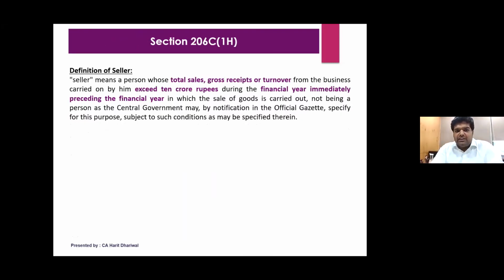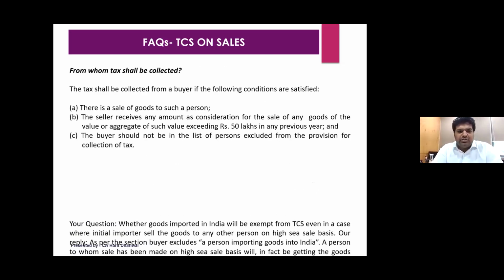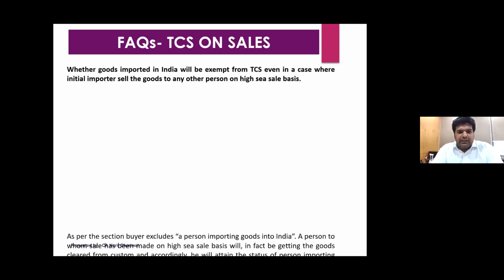Now, the definition of seller is the same as 194Q for the buyer, that your total sales, gross receipts or turnover should exceed 10 crore rupees in the financial year immediately preceding the financial year in which the sale is carried out. So for the current year 22-23, you have to see whether in 21-22 your total sales, gross turnover exceeded 10 crores or not. Now, the meaning of goods we will discuss. Now, coming to the practical issues, I will share the presentation, so everything will be covered. But now we will discuss the practical issues straight away.